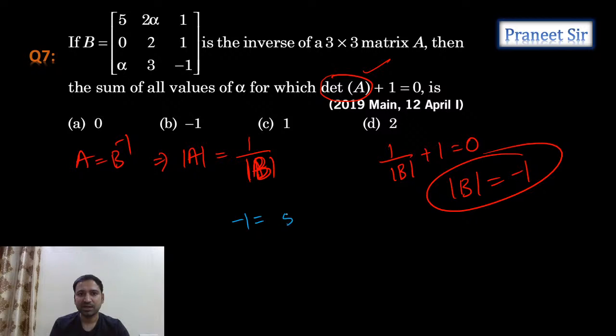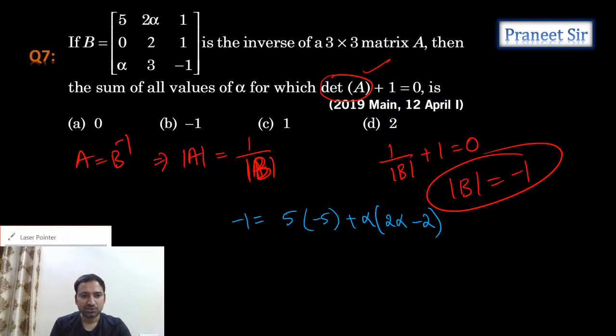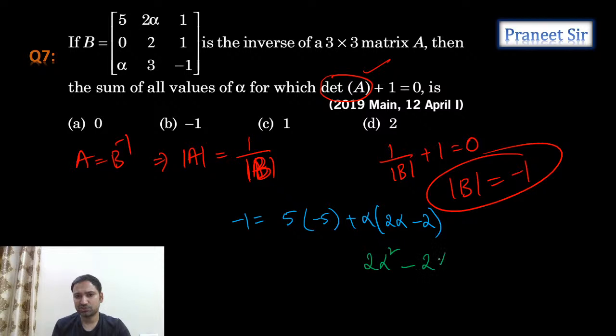Minus 1 is equal to, I'll expand the first column guys. Why? Because there is a 0 in the first column. So we'll get the answer easily. 5 into minus 5 we get, and then alpha into, so how much do we get? 2 alpha minus 2, right? 2 alpha minus 2 we get. Let's expand now. So when we expand it, are we getting a quadratic equation? 2 alpha square minus 2 alpha minus 24 is equal to 0, and then alpha square minus alpha minus 12 is equal to 0.